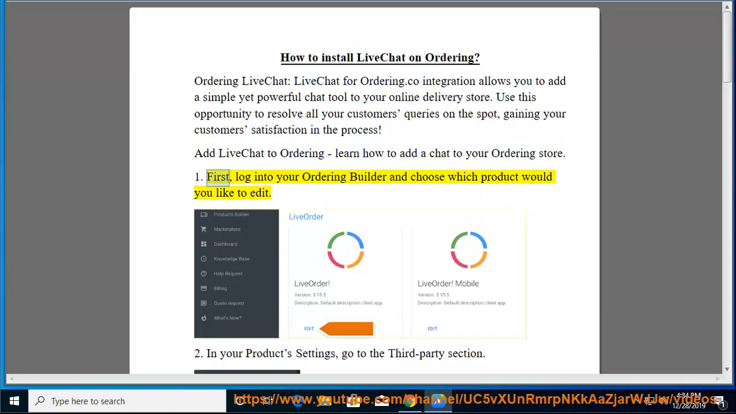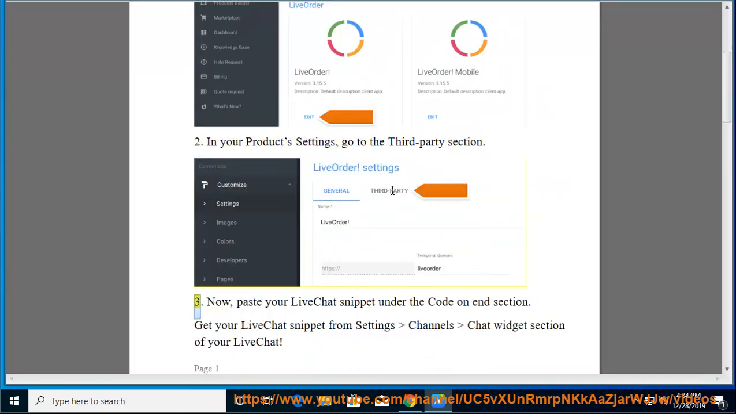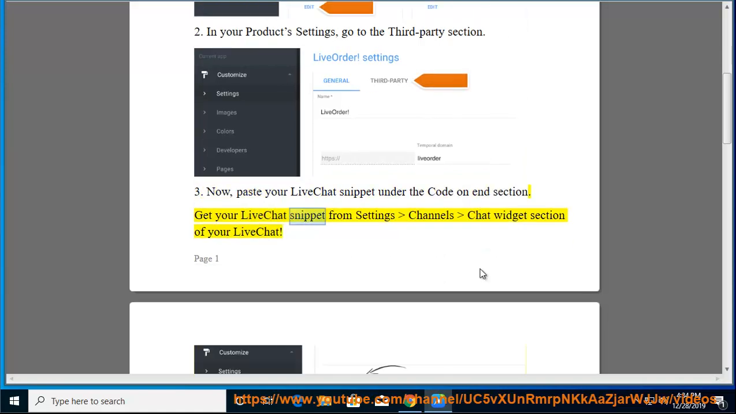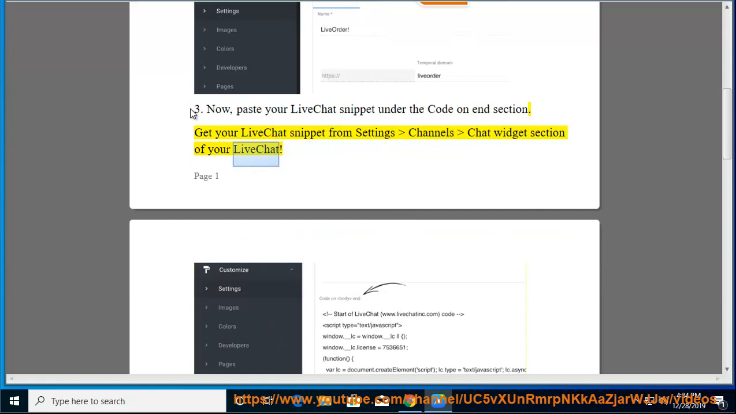1. First, log into your ordering builder and choose which product would you like to edit. 2. In your product's settings, go to the third-party section. 3. Now, paste your LiveChat snippet under the code on end section. Get your LiveChat snippet from Settings, Channels, Chat Widget section of your LiveChat.